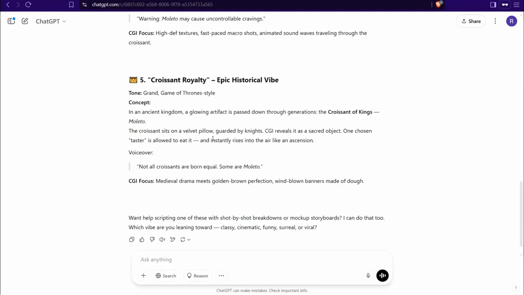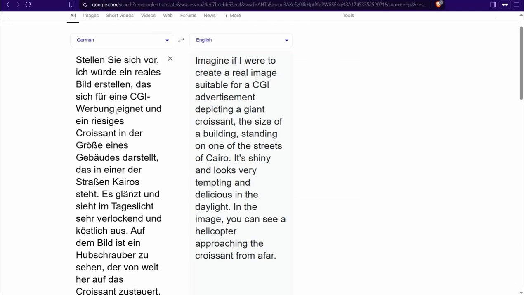Or simply, you can brainstorm yourself and get many creative ideas beyond the AI, and just jot down your description and translate it using Google Translate. So for example, if you are speaking German, you can head over to Google Translate and here insert your description from your mind like this one, and then you can find this translation, as you see.